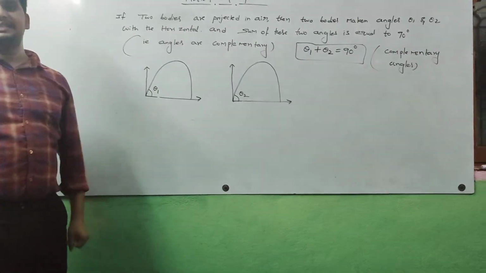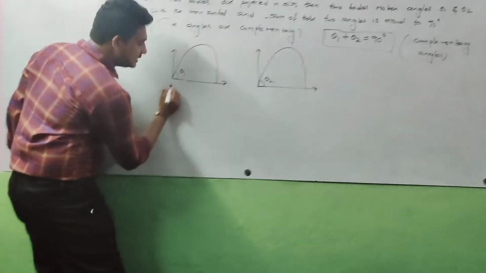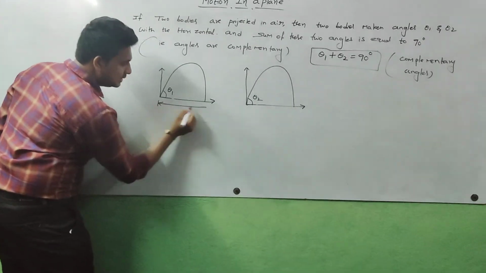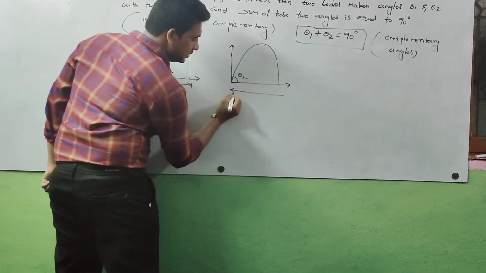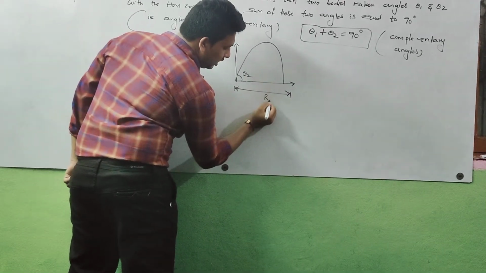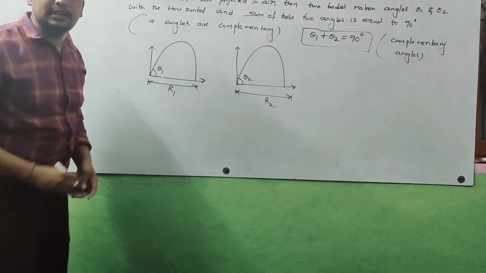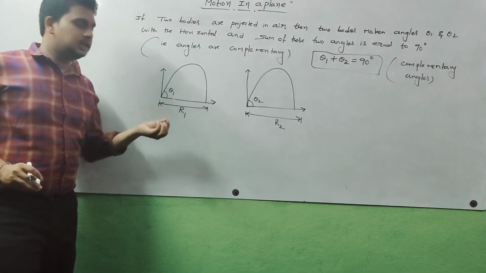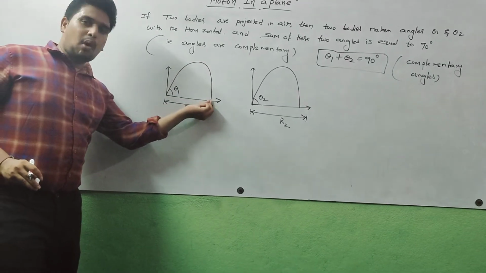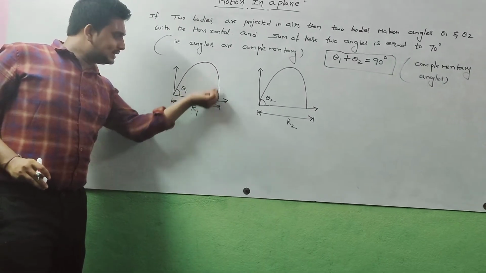Then what are the conditions here? This is the range R1, and for the second body this is the range R2. I already discussed what is meant by range: the distance from the point of projection to the point at which the body touches the ground.